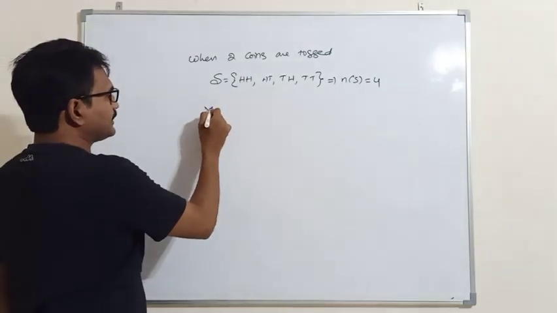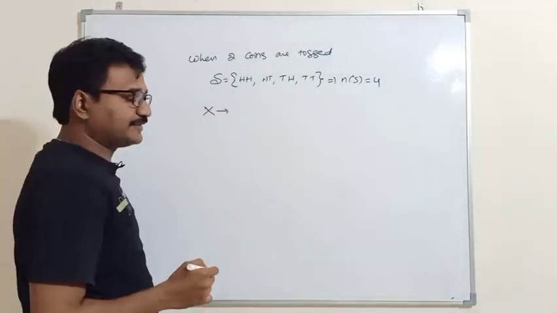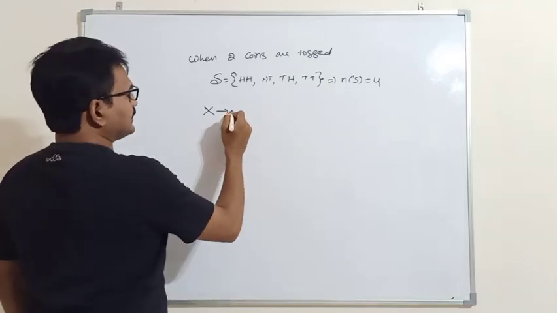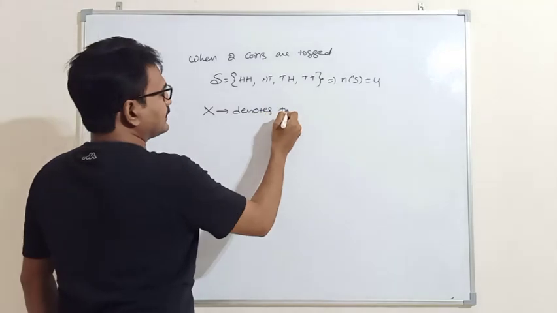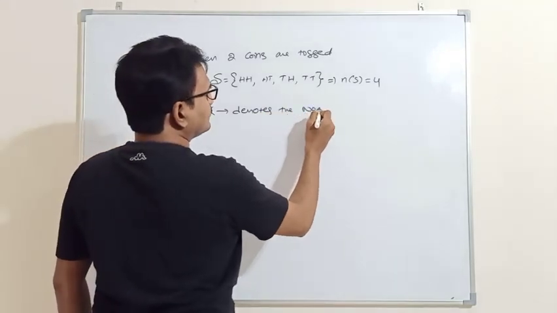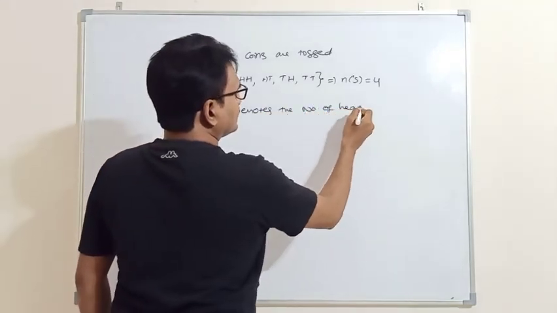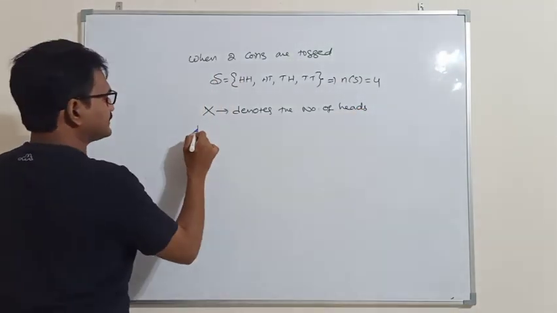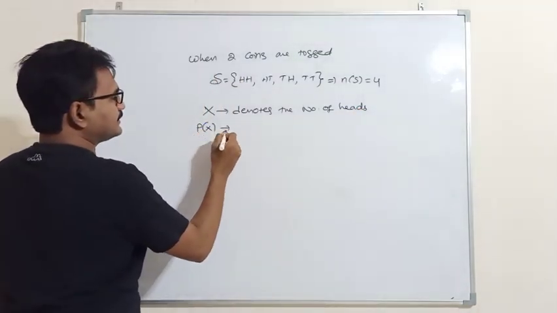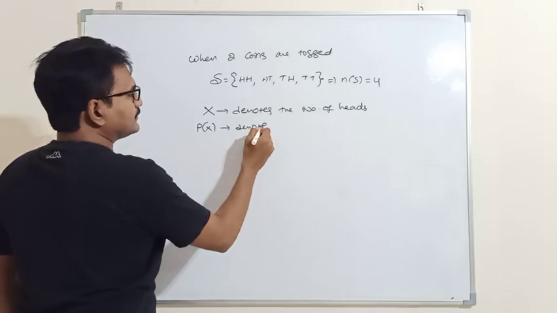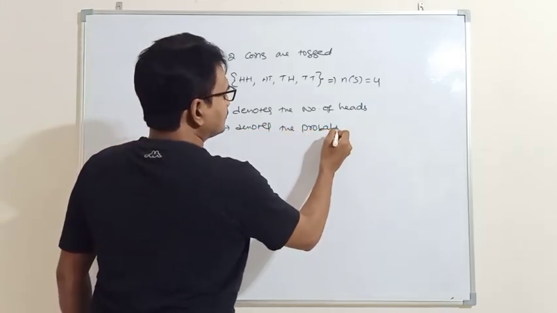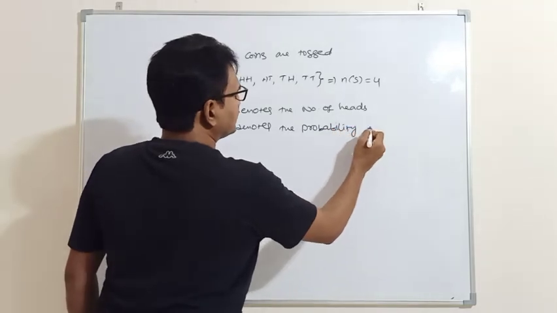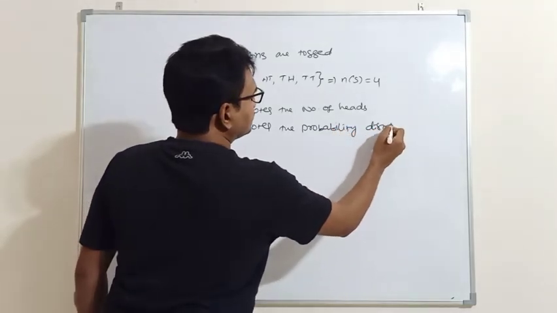Now here I am taking capital X. X is called a random variable. Let X denote the number of heads. P of X denotes the probability distribution.